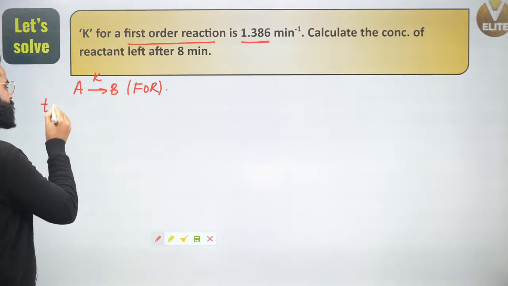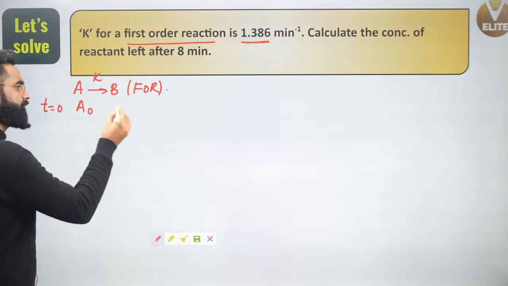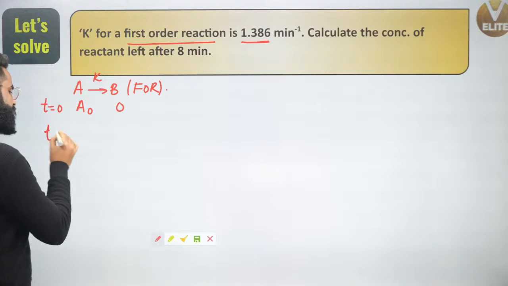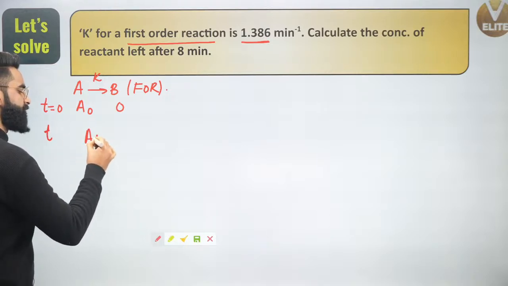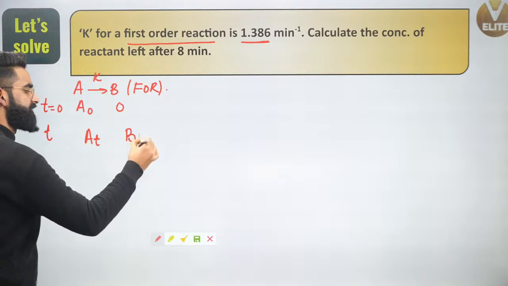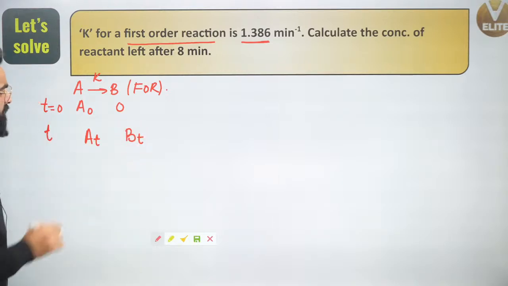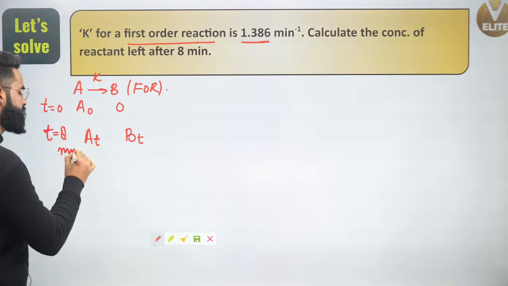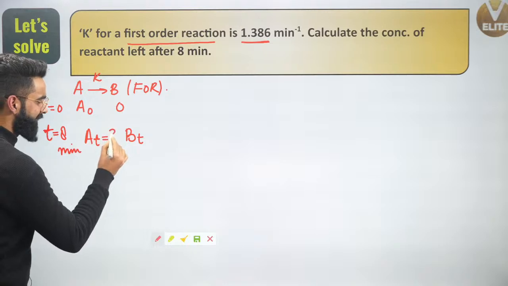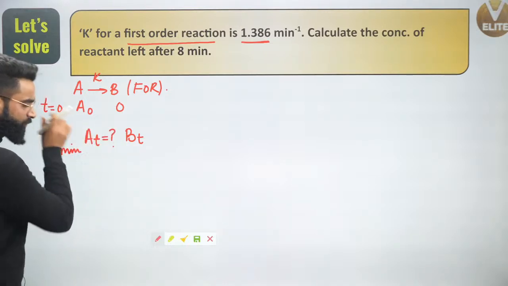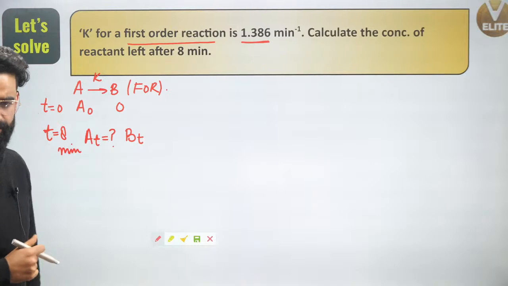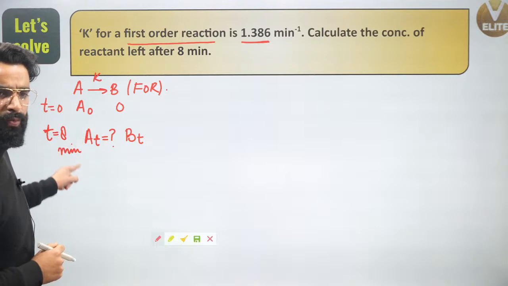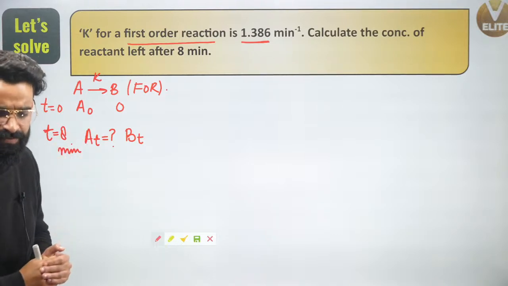Let's assume at time t is equal to 0, the concentration of reactant is A naught, and the concentration of product will be 0, yes? Now people, we know at time t, the concentration of reactant left is represented by AT, and the concentration of product formed is represented by BT, yes? Now what are we supposed to check? We are supposed to check after 8 minutes. What will be the concentration of reactant left? So at time t is equal to 8 minutes, we are supposed to calculate the value of AT. After 8 minutes, what is going to be the concentration of reactant left? So we are going to calculate the AT value at time 8 minutes right here.